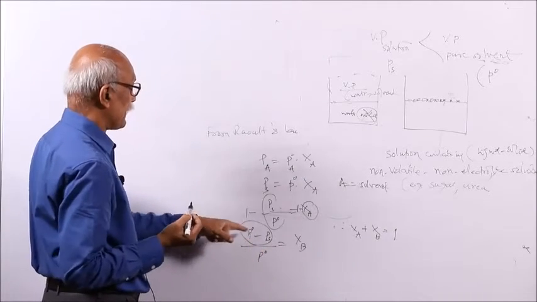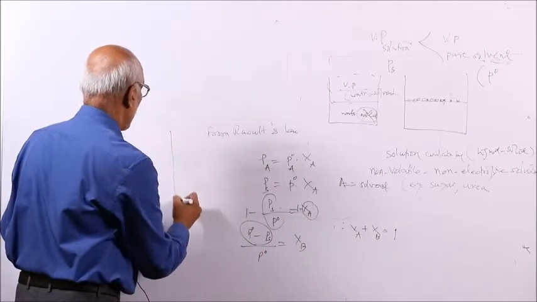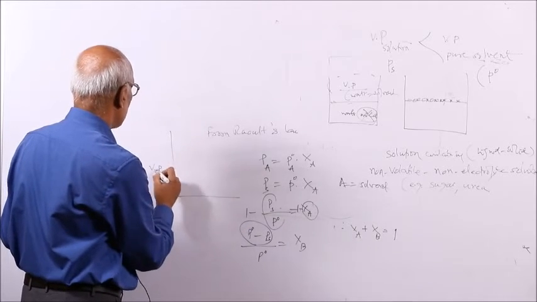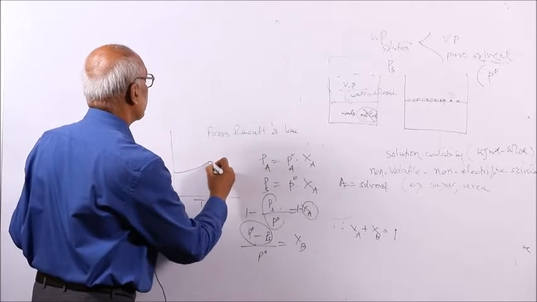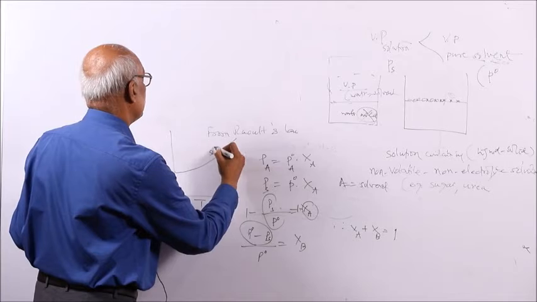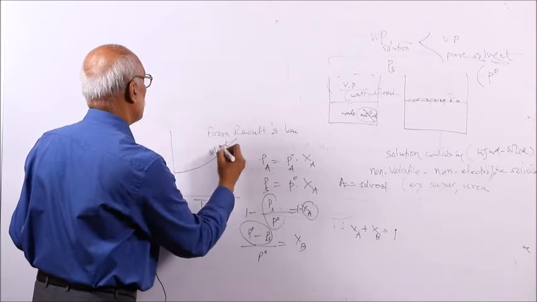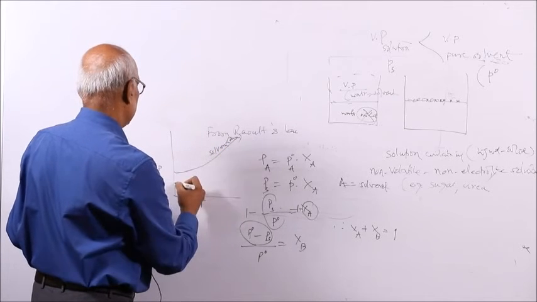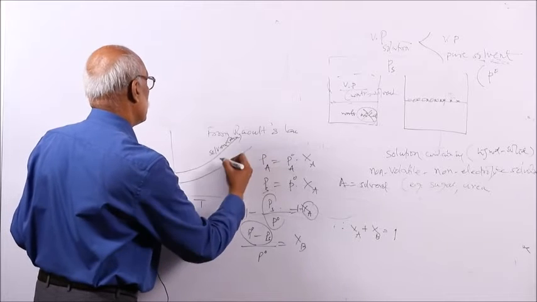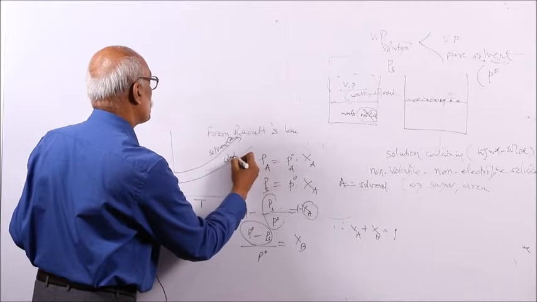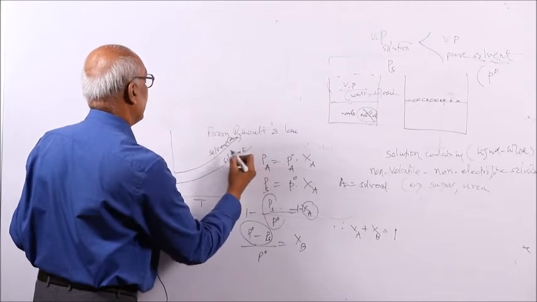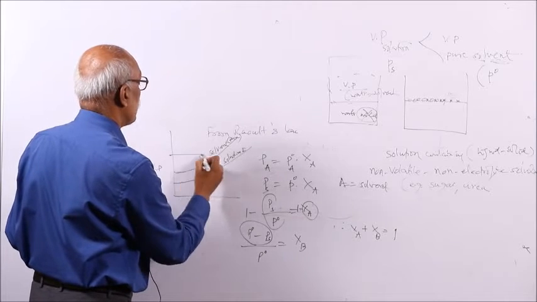If you plot vapor pressure versus temperature, the vapor pressure increases. Suppose this is your pure solvent. Then if you add some solute to it, giving solution 1, what happens to the vapor pressure?